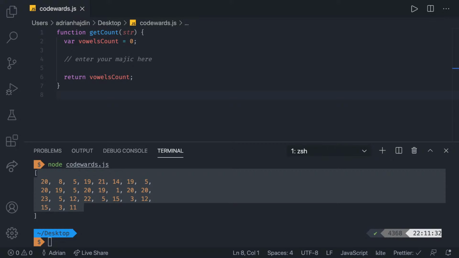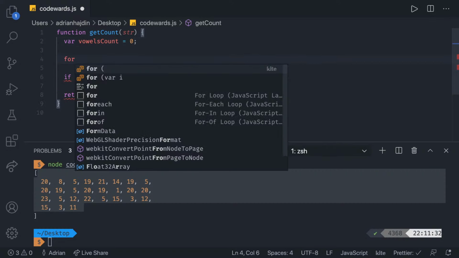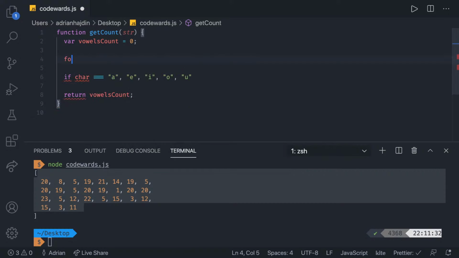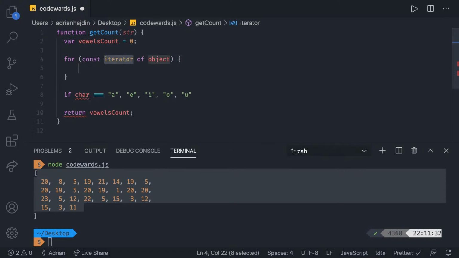I'm gonna copy his whole thing here, and let's try by doing that. So he said, take the whole part. If character is equal to this, in this case, we would have to make a for of loop, right? Or we can make a for loop. It doesn't really matter. This is a for loop, but for of is sometimes it just looks a bit better. So we can say for of. And we can say const letter, like this, const letter of string.